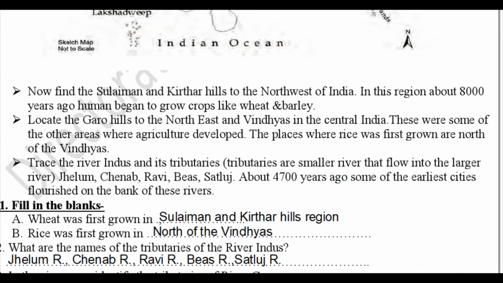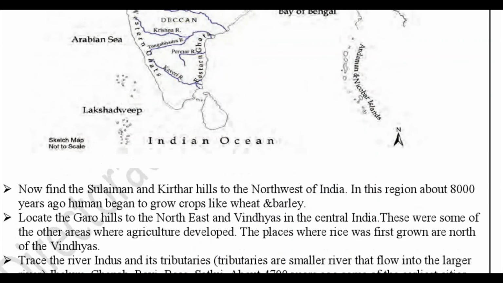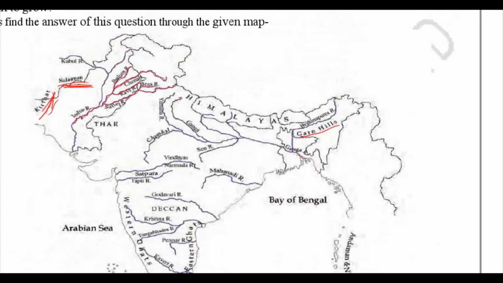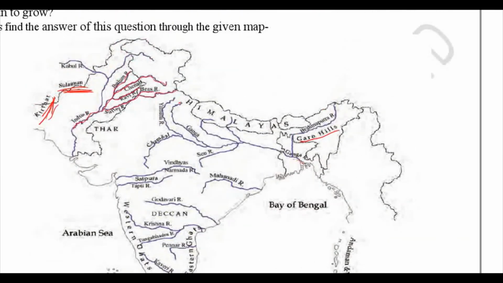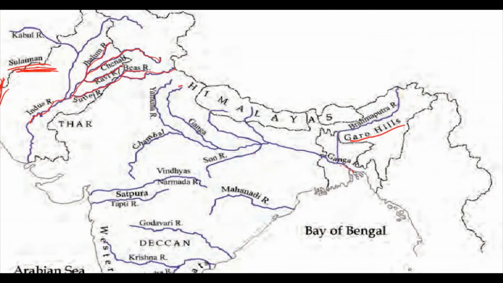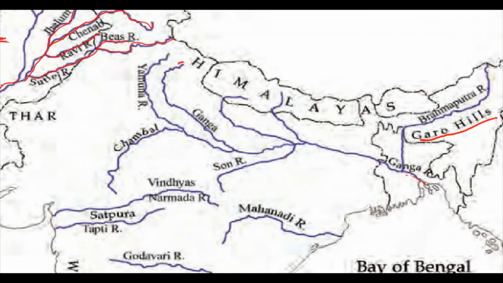So we need to identify the tributaries of river Ganga. So I have already told you what are the tributaries of river Ganga. Yamuna river, then you see Yamuna river over here. Okay, then after this we have river Son. You can see this also deposits into Ganga. Then this one is river Ghagra, and then this one is river Gandak. Okay, so these are the tributaries of river Ganga.